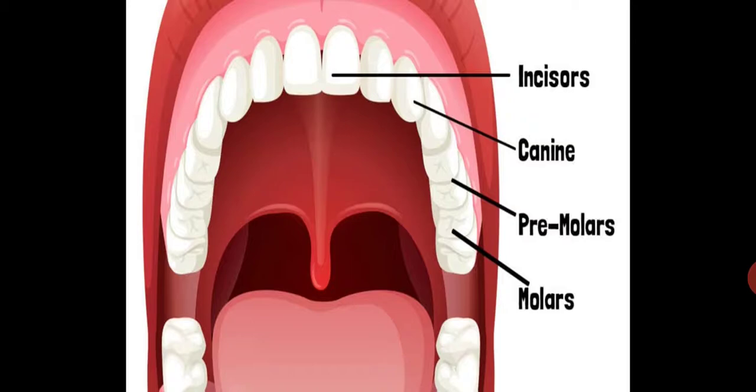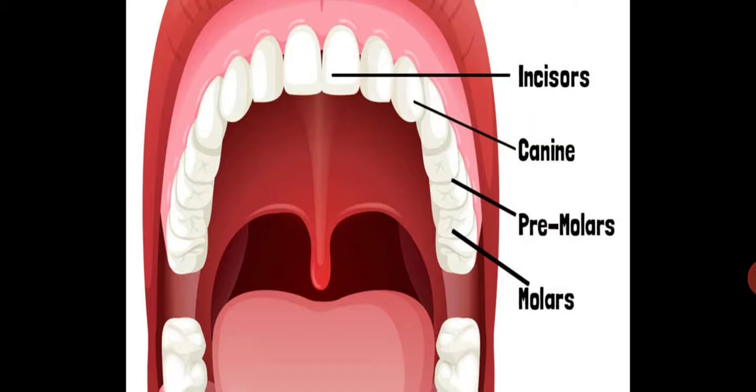Teeth can be divided into incisors, canines, premolars, and molars. So there are 4 incisors, 2 canines, 6 premolars, and 4 molars. Altogether 16 in the lower jaw and 16 in the upper jaw, altogether 32 teeth, which help to cut, chew, and grind the food which we eat.